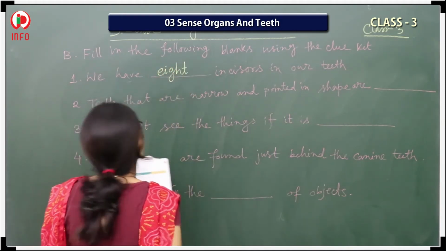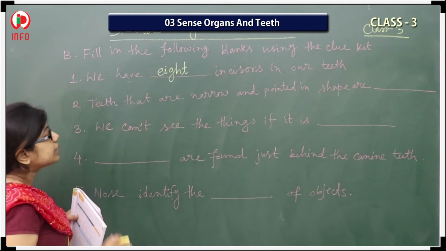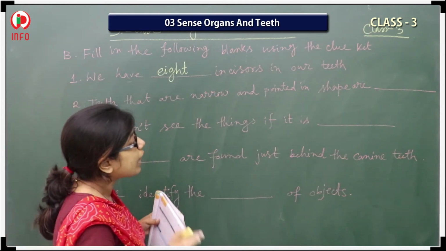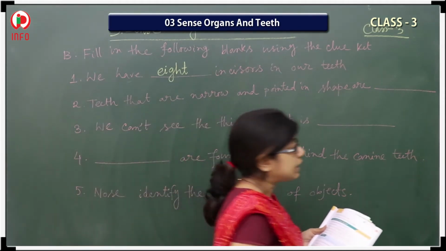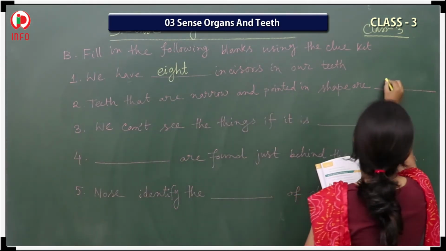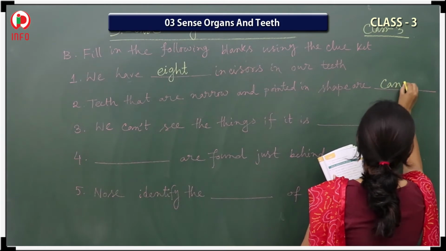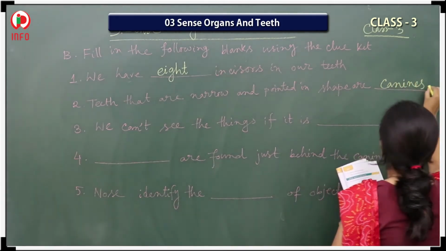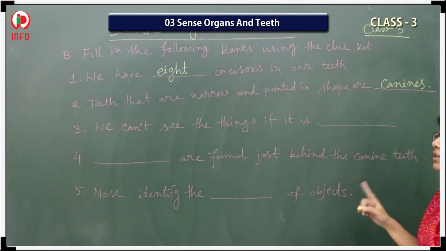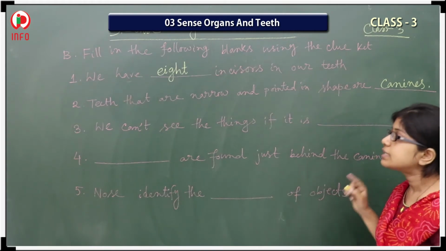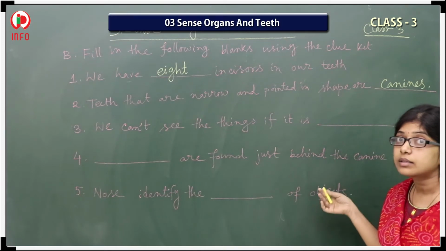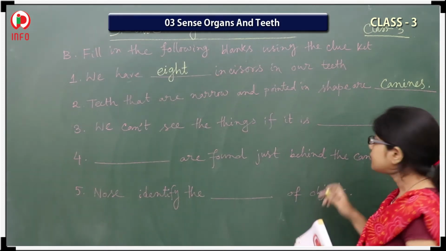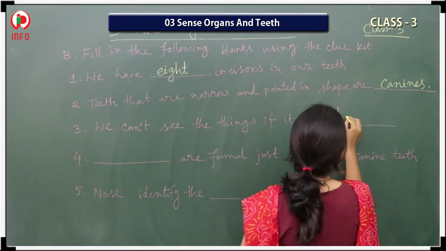E-I-G-H-T, 8. Next, second one, teeth that are narrow and pointed in shape are what? They are the canines. C-A-N-I-N-E-S. Is it? Next, the third one, we can't see the things if it is what? The dark is there, so the dark is matching here.